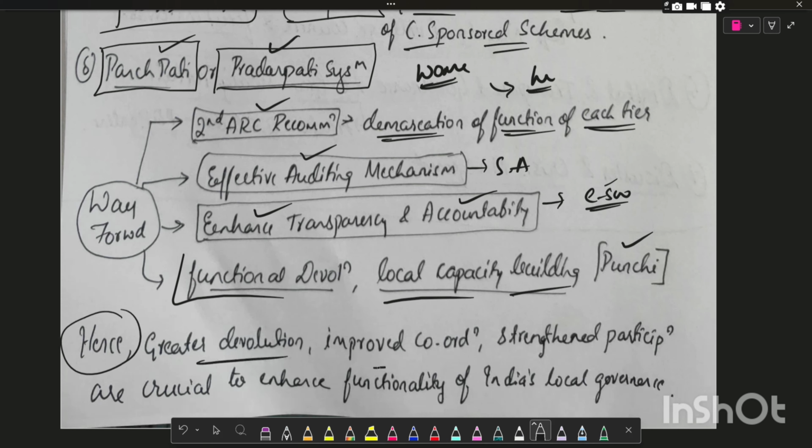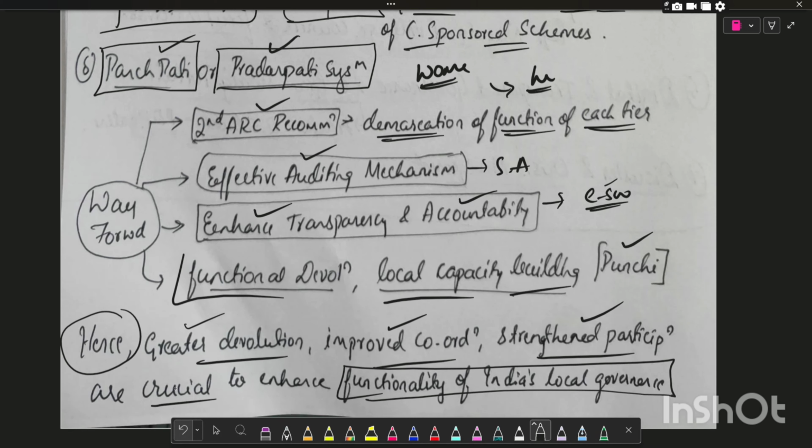Hence, greater devolution, improved coordination, and strengthened participation are crucial to enhance the functionality of Indian local governance.